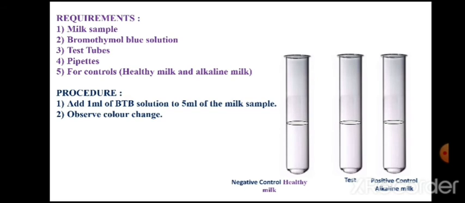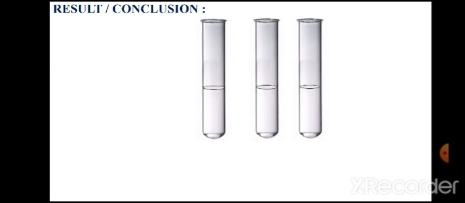Then there is addition of 1 ml of bromothymol blue in all these tubes. After mixing, the change in color can be detected immediately. So visualization of the results and final conclusions are drawn like this.